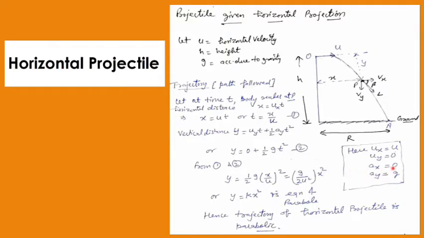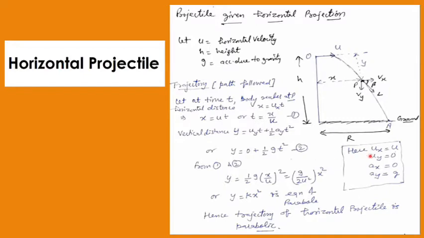So ax is 0, and I will get x equals uxt. Ux is u only, and there is no component along the y direction. So you may write these values: ux is u and uy is 0, ax is 0 and ay is small g, which we are taking with positive sign. It is falling under the effect of gravity.